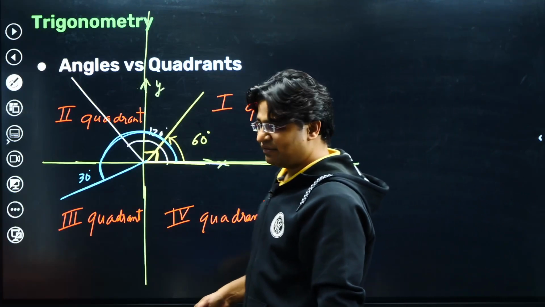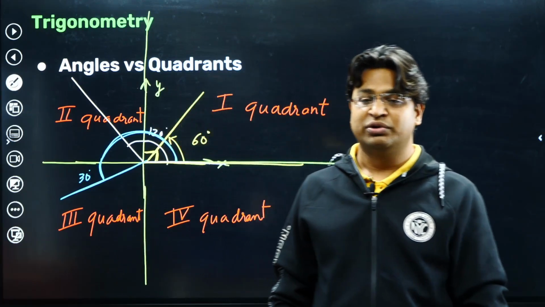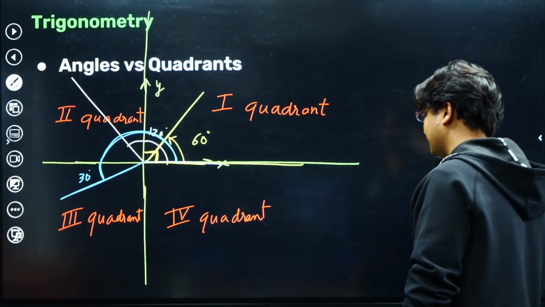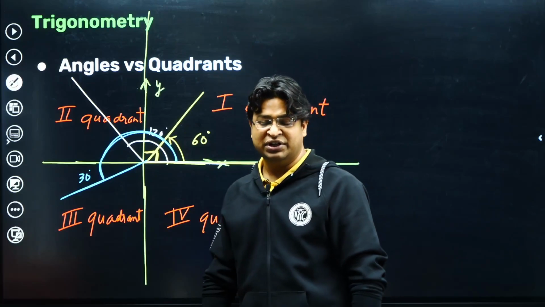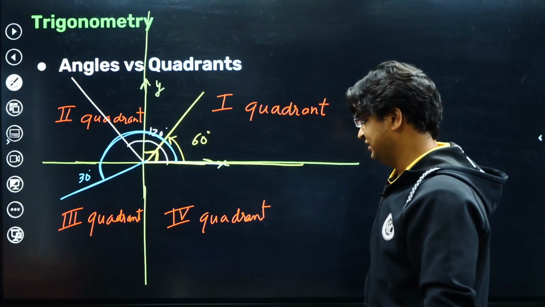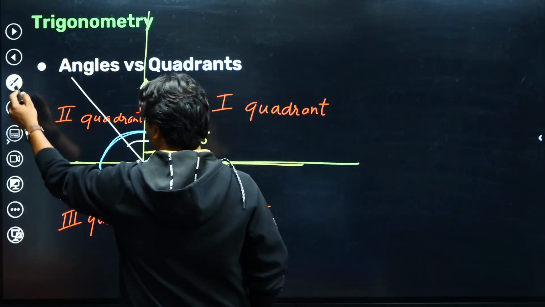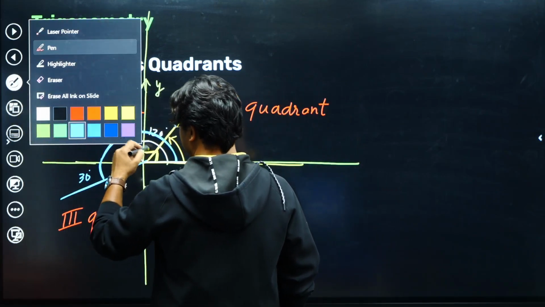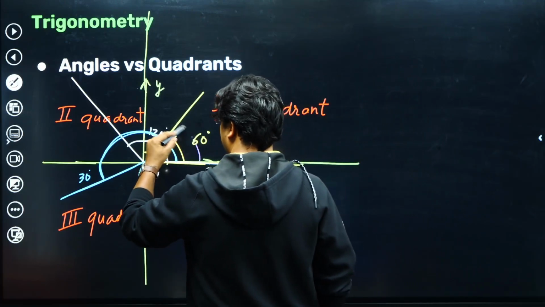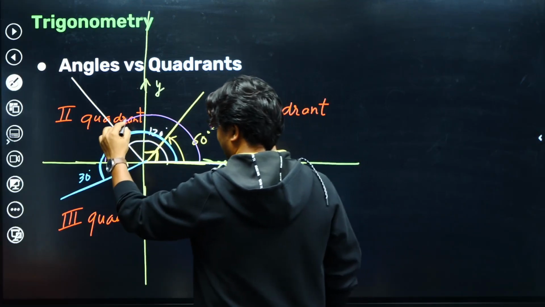Likewise, if I ask you what is the angle that we need to cross to reach the fourth quadrant, you will agree with me that to reach the fourth quadrant we need an angle more than 270 degrees, for example something like 300 degrees. If I want to mark 300 degrees, then it would be 90 plus 90, that makes 180.